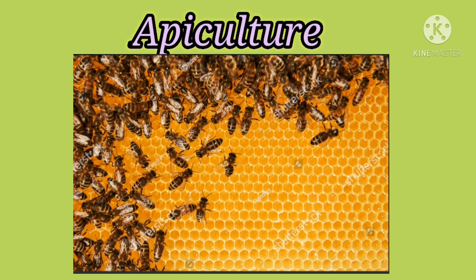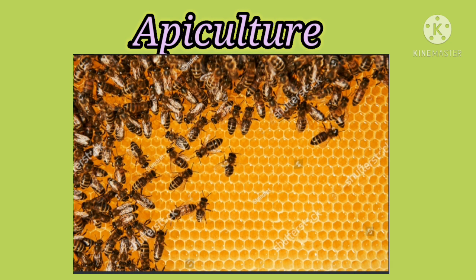There are two main varieties: indigenous varieties and exotic varieties. The first one is indigenous varieties. What are they? They are Apis dorsata, Apis florea, Apis indica. Apis dorsata means rock bee or wild bee. Apis florea, little bee. Apis indica, Indian bee.